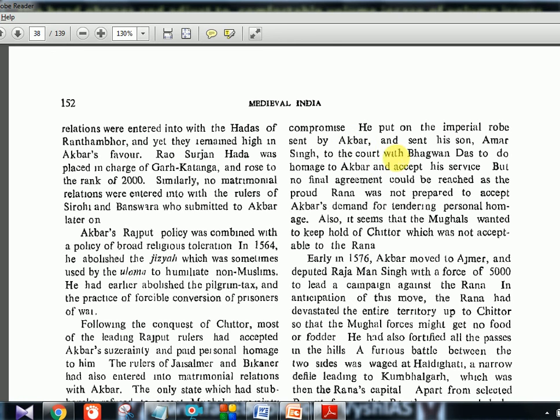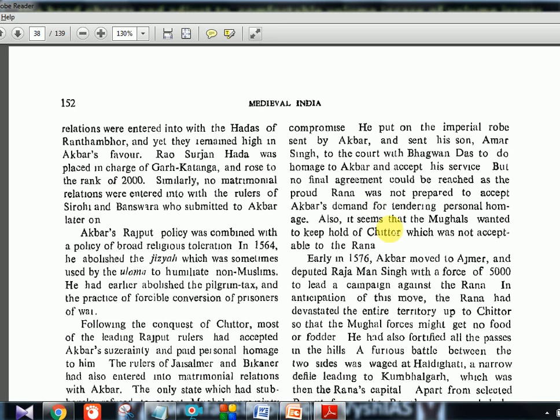Amar Singh was sent to the court with Bhagwan Das to do homage to Akbar, but Akbar was not happy with that. He wanted Rana to come directly. So that is why the final agreement was not reached. No final agreement could be reached, as the proud Rana was not prepared to accept Akbar's demand for tendering personal homage. So he did not personally go there.